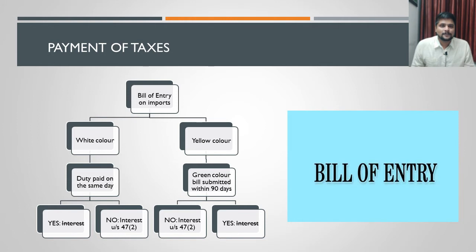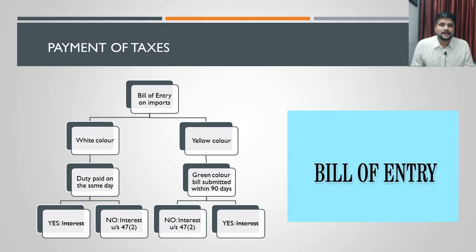Once the yellow color bill of entry is submitted, the authorities provide a 90 day time period to clear the goods from the warehouse. Up to 90 days, there will not be any interest charged on it. Within 90 days, the importer has to file a green color bill of entry. A green color bill of entry will be filed for clearing the goods from the warehouse, and it will be taken to the domestic tariff area, that is, the normal land area of India.